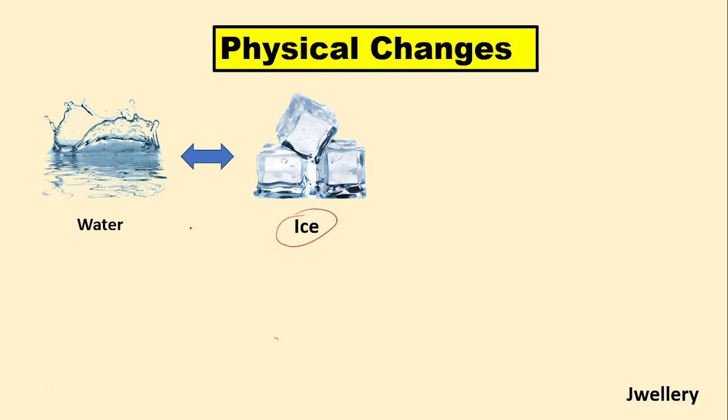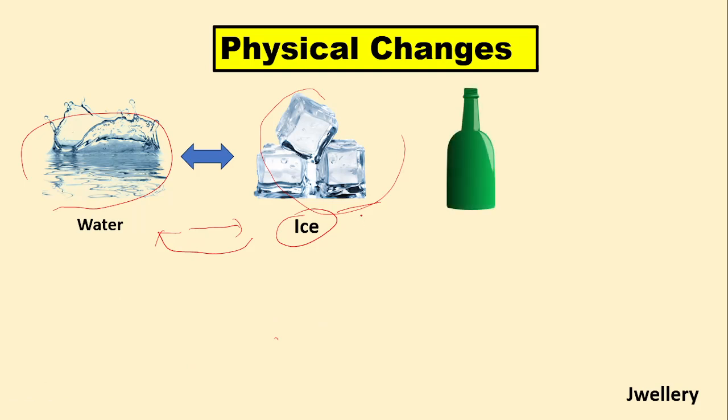So the conversion of water into ice is basically a change. What kind of change? This is a physical change. Why? If you melt ice, then that will again convert into water. We can say that the molecules present in water and in ice are both the same. So ice is not a different substance than water. Ice is only a different state of water. So this is a physical change.